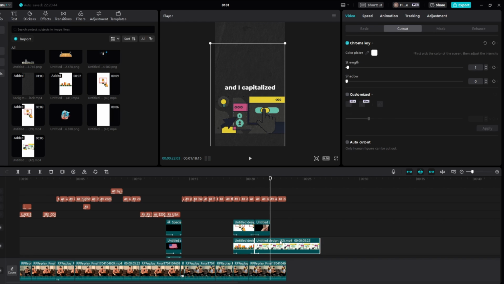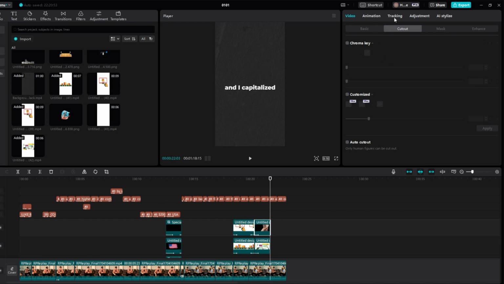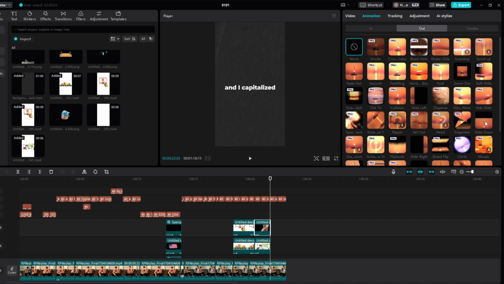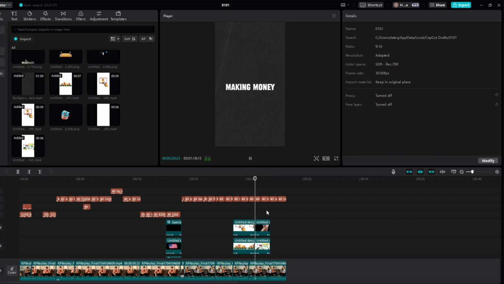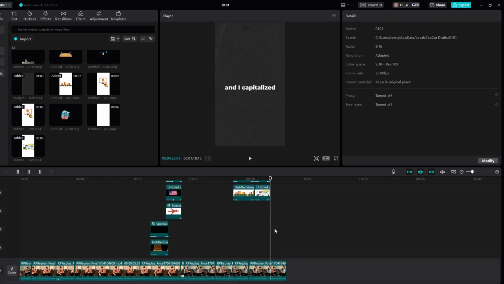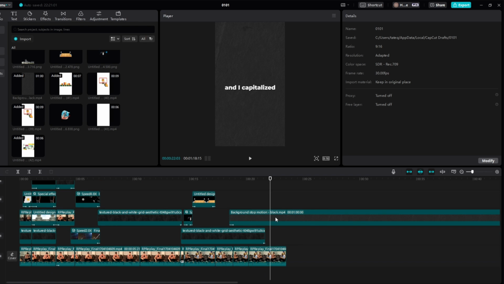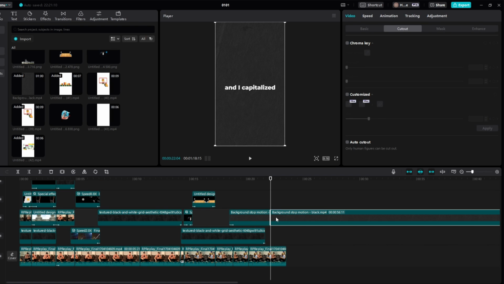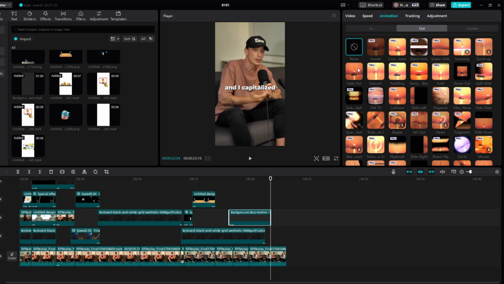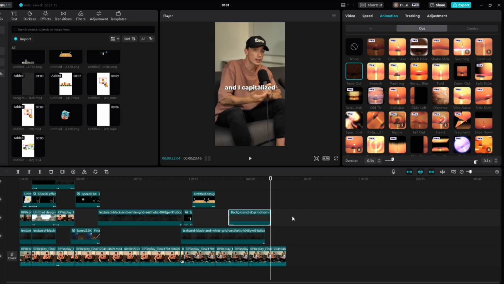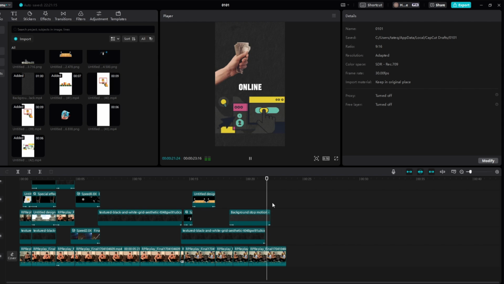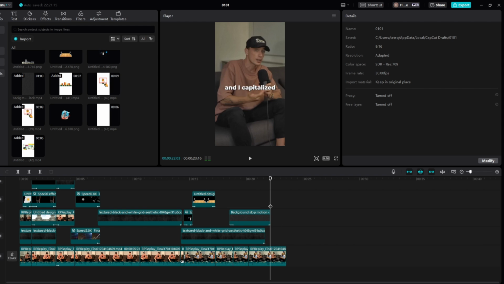And then we'll split it here. Just keep the last part very simple. Don't add animation. Fade out on 0.2. Same with this. Fade out on 0.2. Perfect. Was exposed to making money online. And then we'll come 1 keyframe forward from here. Delete this. Animation out. Fade out. Like so. And I capitalized on the opportunity.